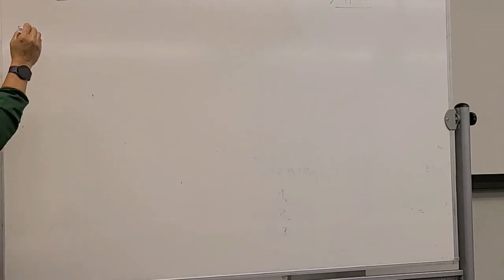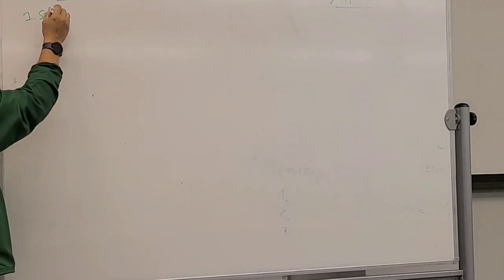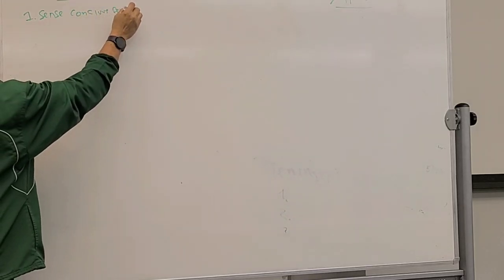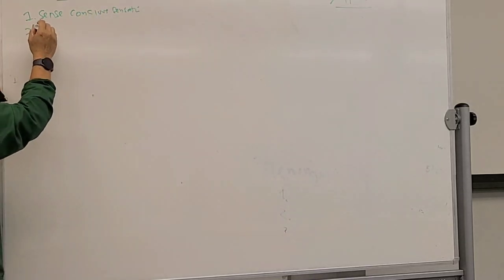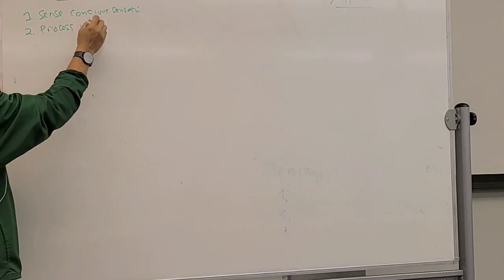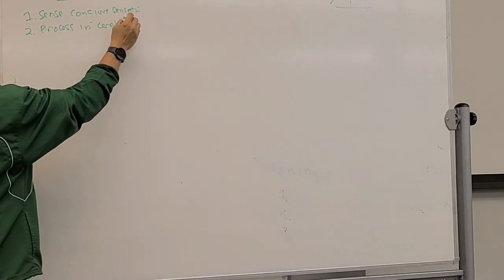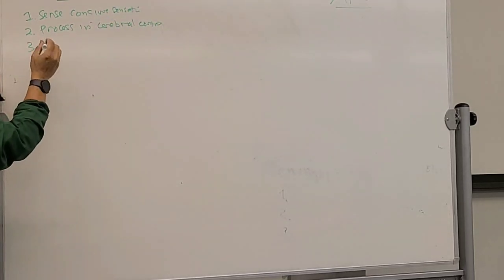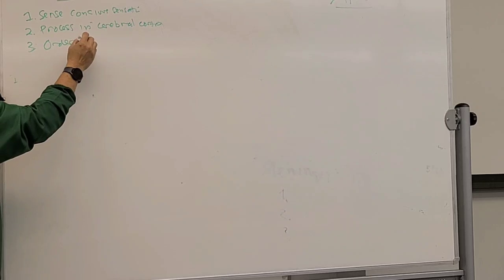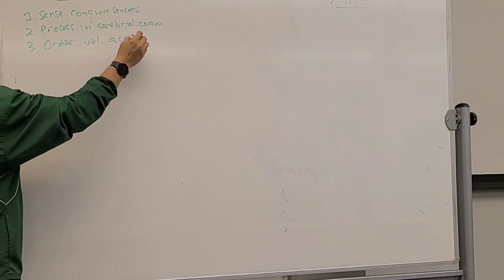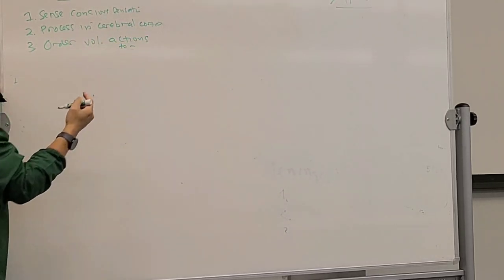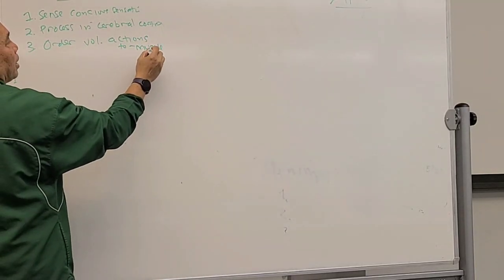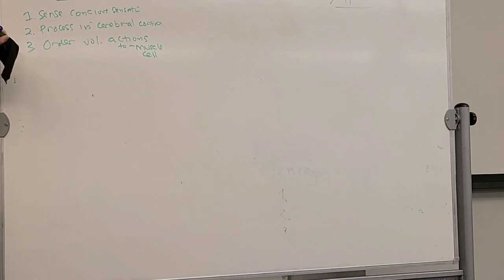What is the function of the somatic nervous system? Sense consciously. Sensation. Okay. Processed in the cerebrum. It's called the cerebral cortex. Okay, all the process happening here. And then what? Order voluntary actions. To what? What is the only voluntary effector? Muscle cell. Okay, that's the SNS function.